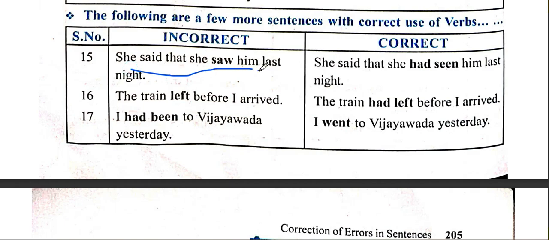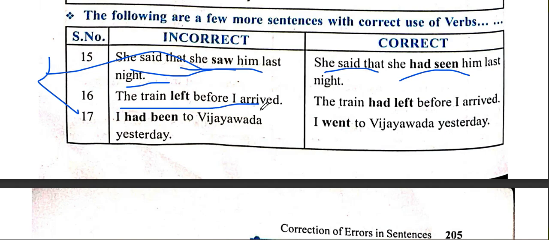She said that she saw him last night. I believe that you must have made many sentences in narration, direct and indirect speech. So when you have an idea about the transformation of direct and indirect speeches, she said that she saw him last night, the proper arrangement will not be like that. It should be, she said that she had seen him last night, because originally in direct narration you will find that she saw already.